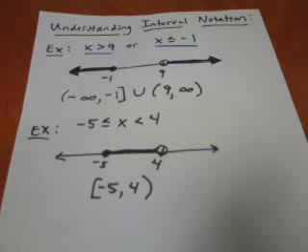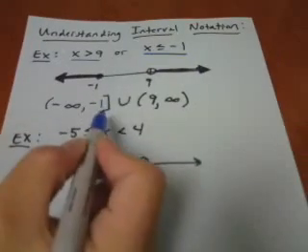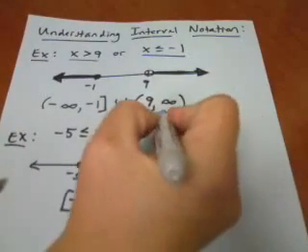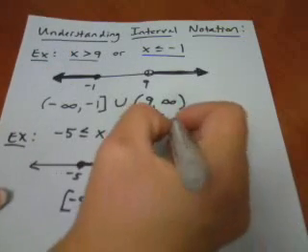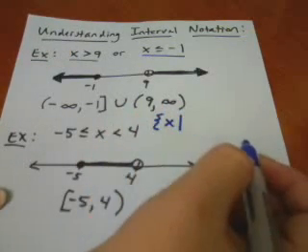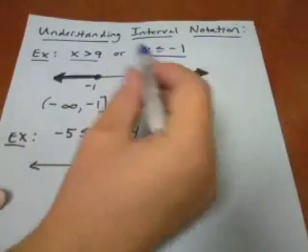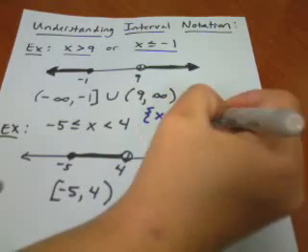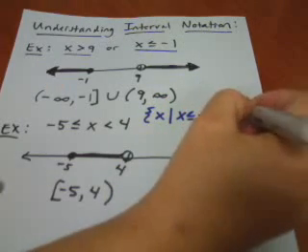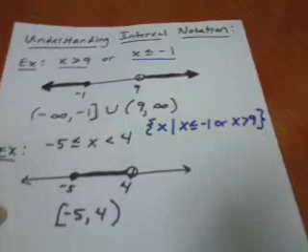Make sure you understand there's a huge difference between interval notation and set notation. Set notation is much different. I'm going to go back to the first example. If I wanted this in set notation, I would put the braces, use the variable in question, which in this case is an x, and use this little bar, which is read "such that," and then you just type in your answer. So it would be x is less than or equal to -1, or x is greater than 9, and then you close your braces.